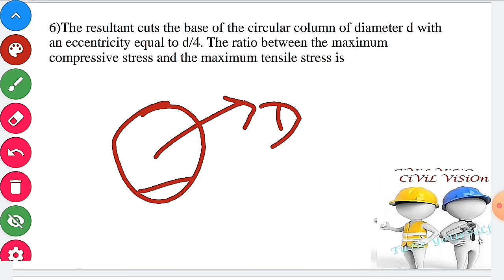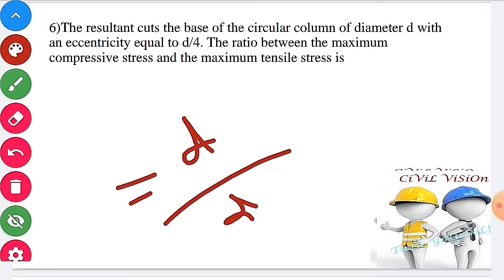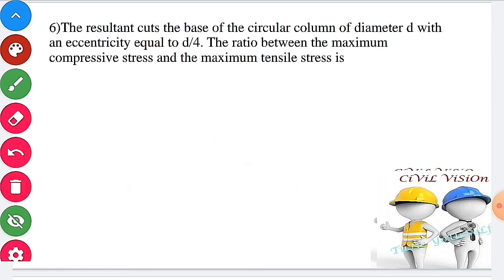The decrease in volume of certain material causes the compressive stress, while tensile stress is caused by increasing the length of the material. Therefore, the ratio of these two stresses is nothing but diameter divided by eccentricity of that material, D by 4. Ratio of compressive stress to the tensile stress equal to 4:1. This is the answer for this question. Next one.